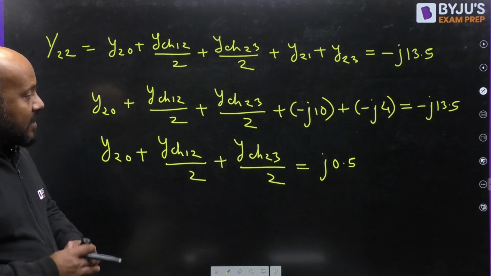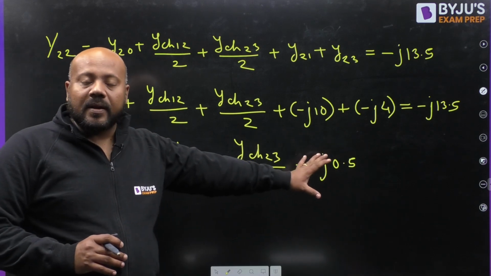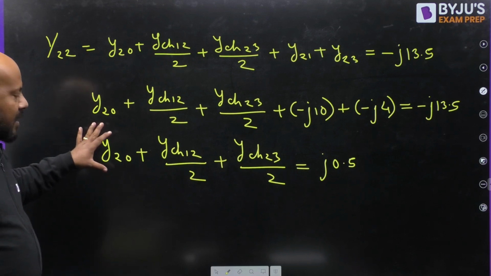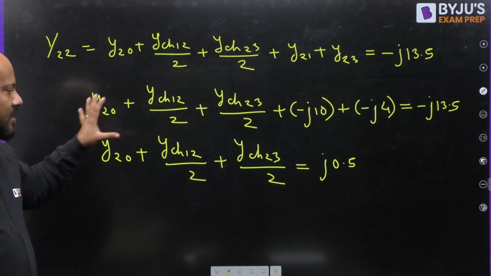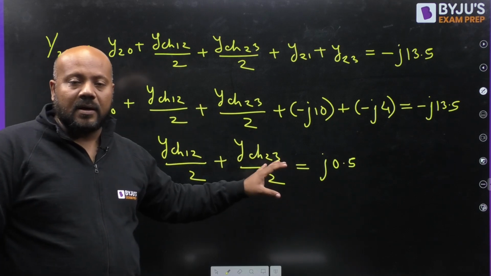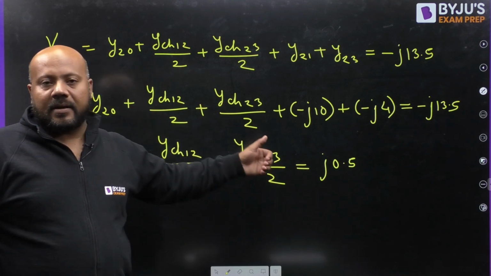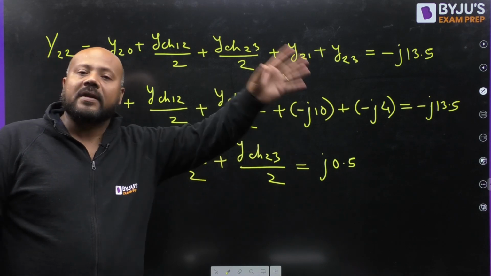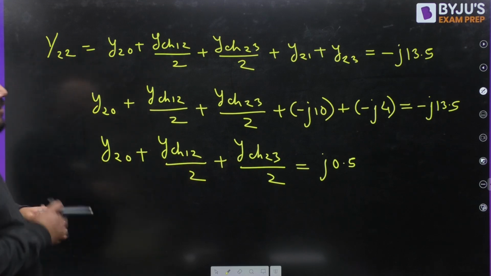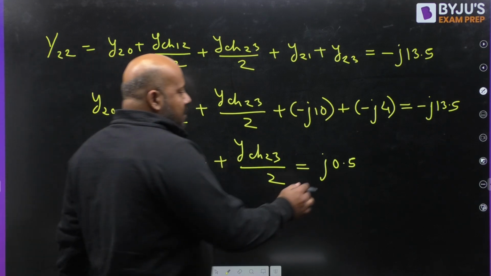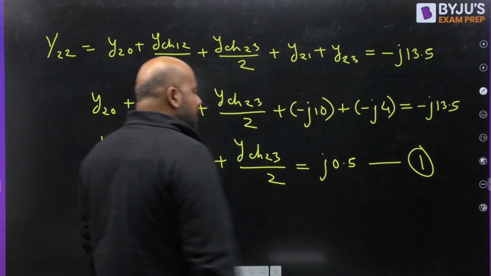Now this can be one possibility because this is capacitance, because no shunt element is going to be a reactor. So this is capacitance, this is capacitance, this is capacitance. Now x plus y plus z equal to 0.5 has infinite solutions. You understand this? It has infinite solutions. So let us call it equation number 1.